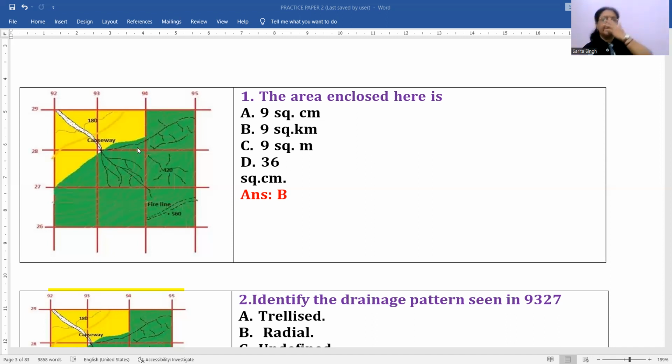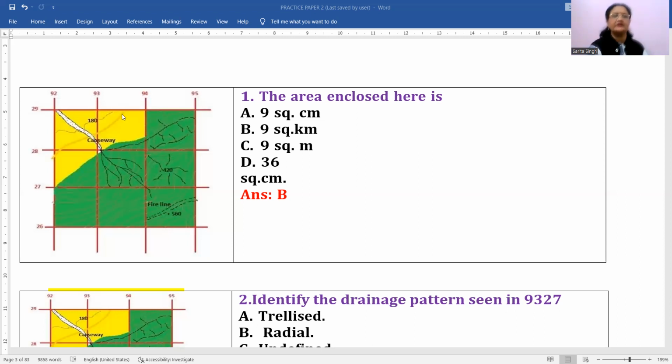If the question asks what is the area from this easting to this easting and this northing to this northing, then you simply have to count all the grid squares that come inside what is mentioned in the question, and then just mention that 1 grid square equals 1 square kilometer. So naturally 9 grid squares equals 9 square kilometer. Done. This is how you have to mention it.